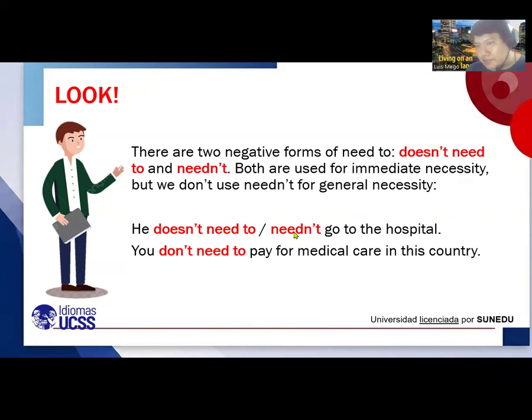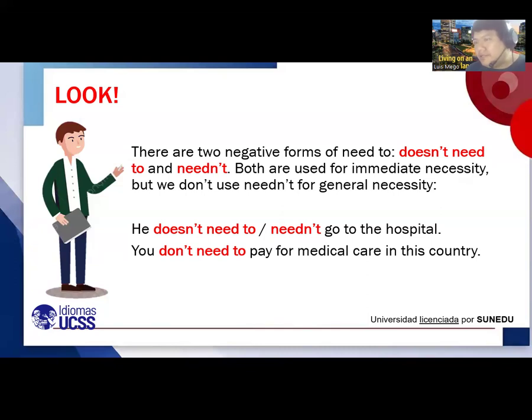The other is quite weird, we can say, but it's possible. You don't need to pay for medical care in this country. Like, it's not necessary, you see.